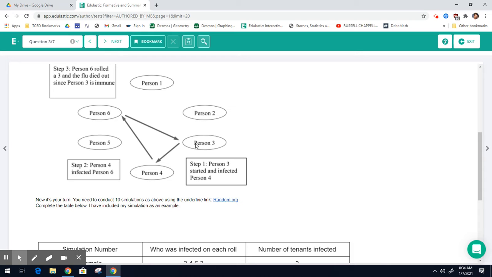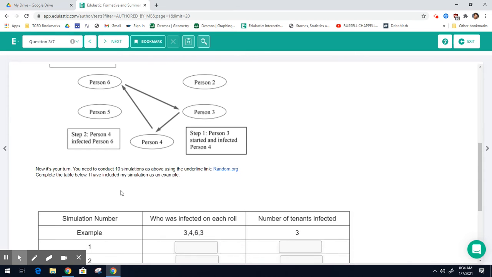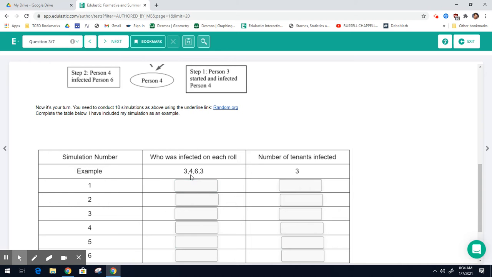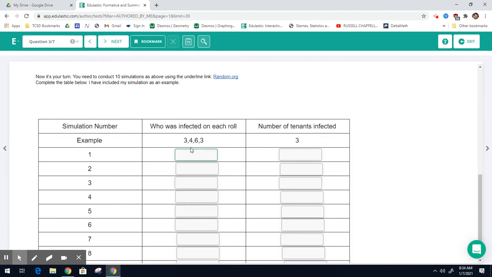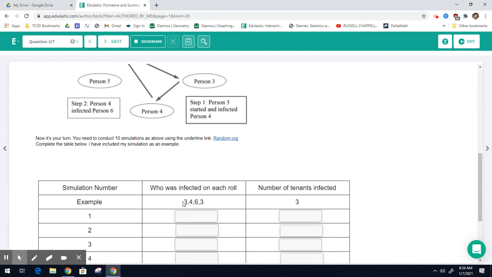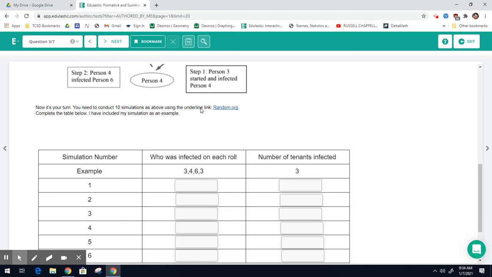Now again, the one thing is, if you roll the same number in a row, you have to roll again, because again, person 3 cannot infect person 3. They're the same person. So now you're going to go through and do some examples. So I have an example for you of how to fill out this table. This goes with the example above. So 3 infected 4, 4 infected 6, 6 went to visit 3, but they're already immune and it died off. So 3, 4, and 6 got the flu. That's 3 tenants infected.